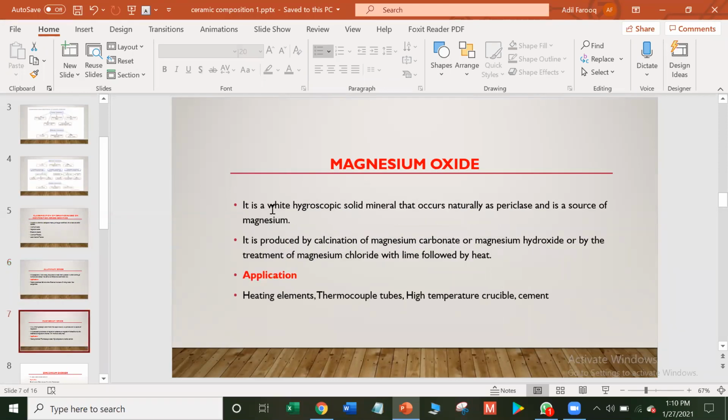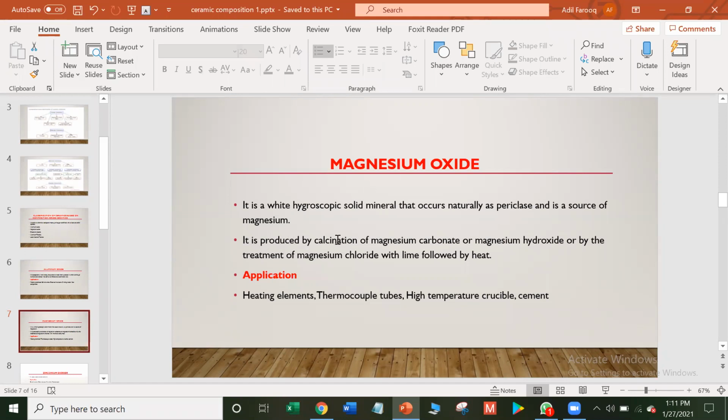Magnesium oxide. It is a white hygroscopic solid mineral that occurs naturally as periclase and is a source of magnesium. Hygroscopy is when substances like zinc chloride, calcium chloride, potassium hydroxide, and sodium hydroxide readily dissolve in water and absorb it. This term is called hygroscopy. Periclase is a colorless mineral consisting of magnesium oxide. It occurs chiefly in minor amounts in marbles and limestone, and it is a source of magnesium.